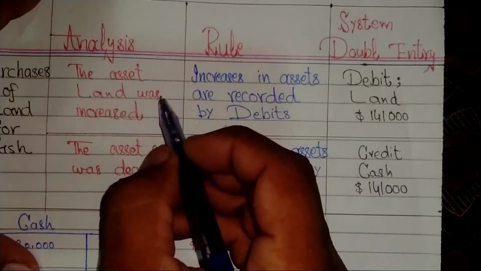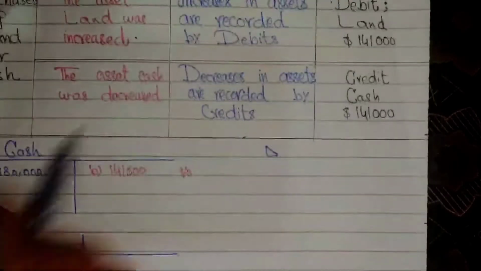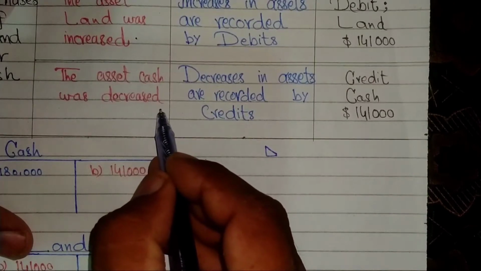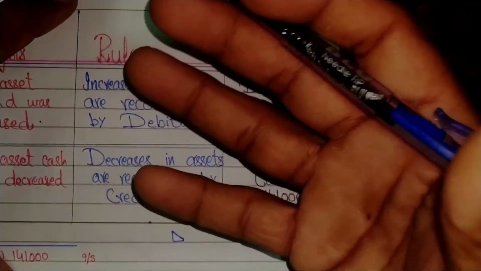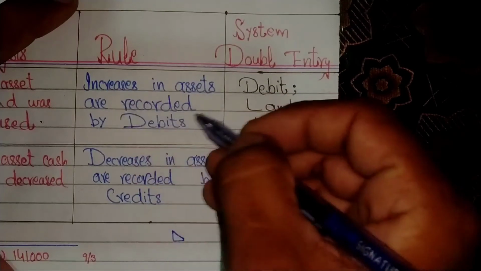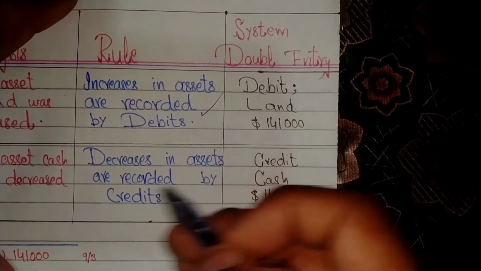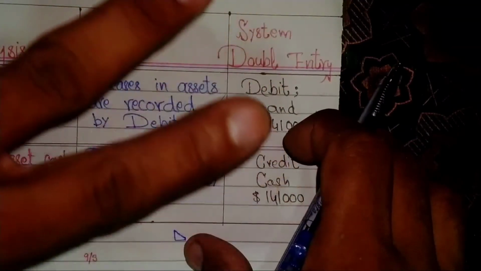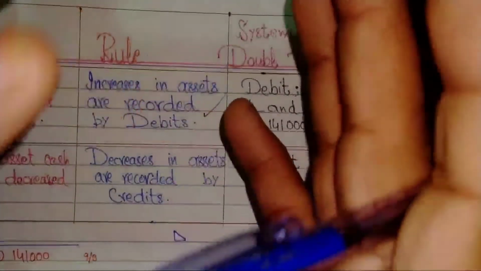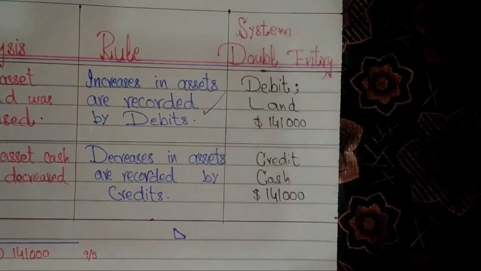First we analyze how we deal with this transaction. The asset land was increased. The other effect is that the asset cash was decreased. What rule will be applicable on this transaction? Increases in assets are recorded by debits, and decreases in assets are recorded by credits. There are two effects in this transaction. The second effect is that the cash asset will be decreased in attaining the asset of land.